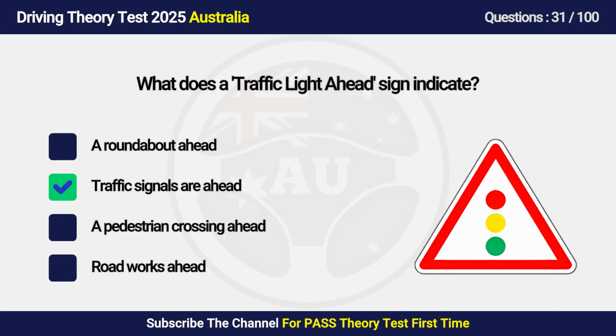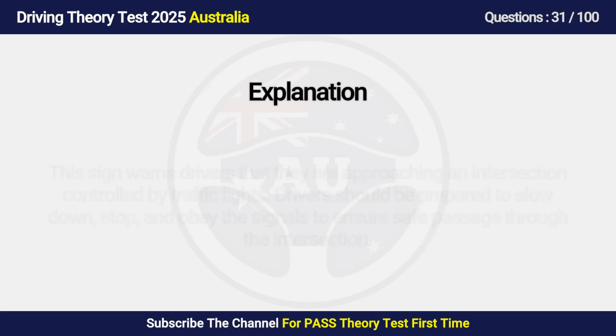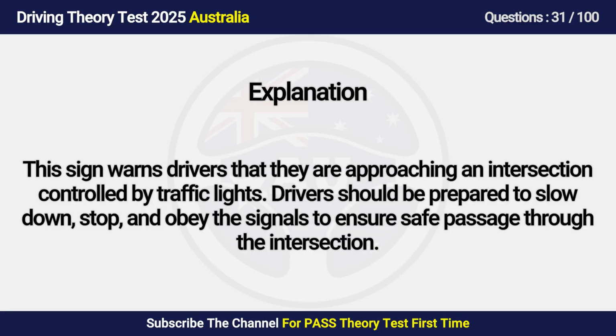Answer is B. Traffic signals are ahead. This sign warns drivers that they are approaching an intersection controlled by traffic lights. Drivers should be prepared to slow down, stop, and obey the signals to ensure safe passage through the intersection.